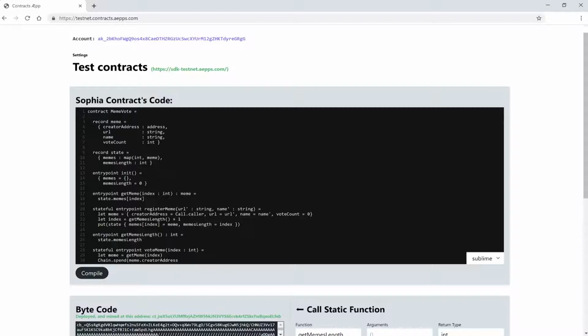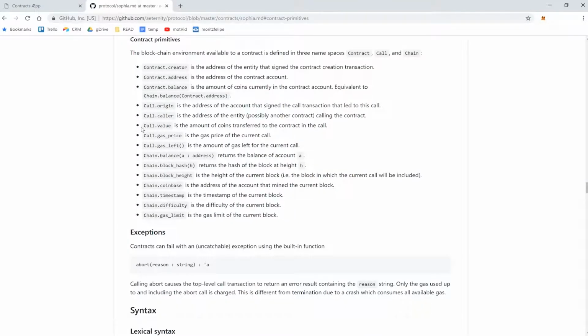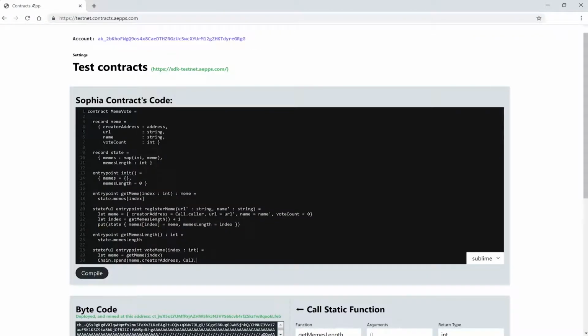Now, how do we get the amount? Well, if you remember before we found the caller address in the contract primitives documentation, let's go there again to see if we can also find the amount of the call. Here it is, call.value, the amount of coins transferred to the contract in the call. That looks right, perfect. Let's use this, so the amount is call.value, and that's it for our chain spend function.